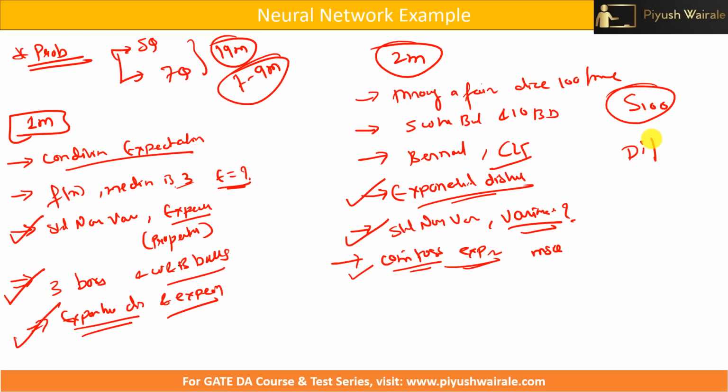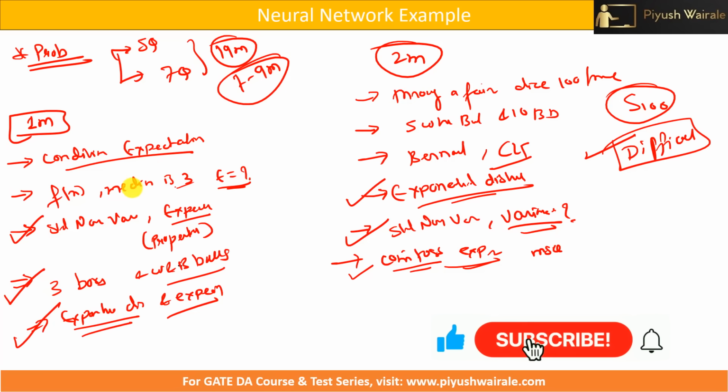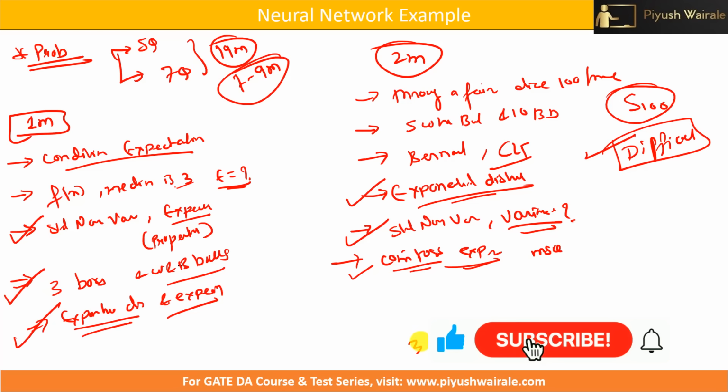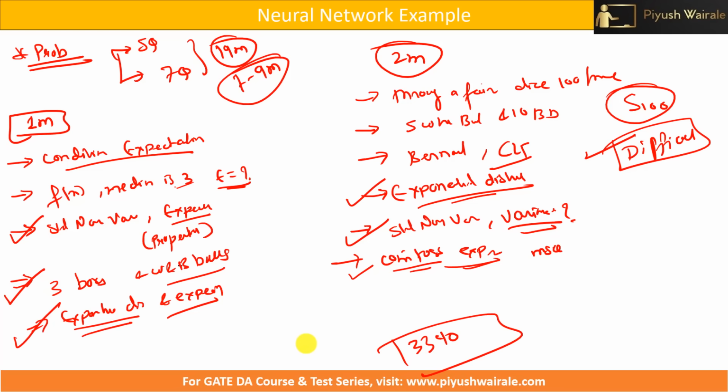Again, we can say it's a difficult subject, and a difficult question was asked from this topic. But if you understand the concept, I can say 7 to 9 marks on average you can score. If you understand the concept and have solved a good amount of previous year questions from other branches also, you can easily score 7 to 9 marks from this topic. So linear algebra and probability, 14 plus 19, so 33% weightage was there for these two topics. And if you also add calculus, that becomes 42%. The entire math section was there for 42%.